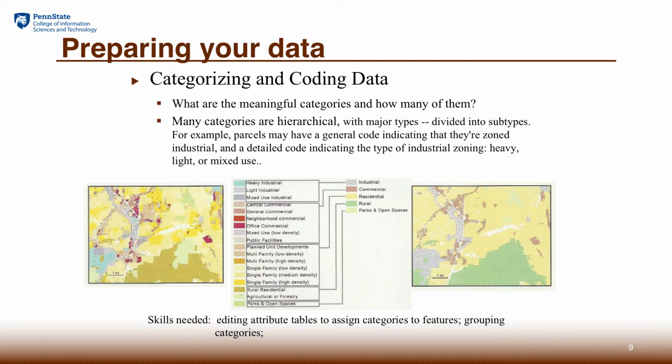Preparing the data into the right and meaningful categories may involve two things. One is that if no category has been assigned to features, you may have to create a new attribute that records those categories so that you can use it to map those features. The second case is that you already have some categories. The possibility is that you can aggregate some of those categories into the meaningful categories that you're trying to create.